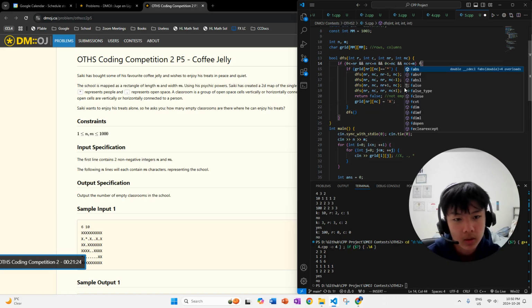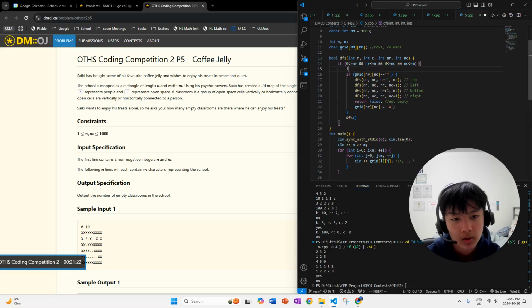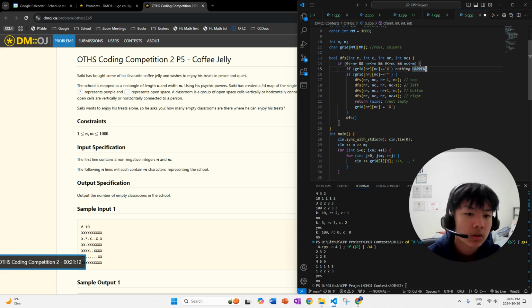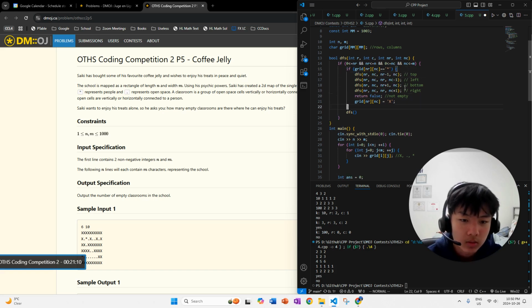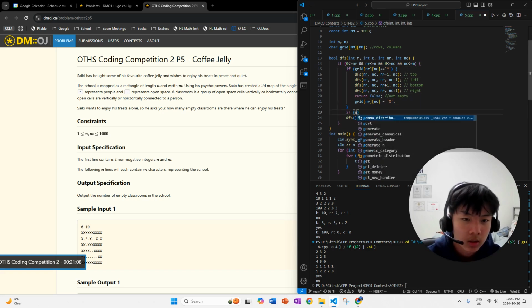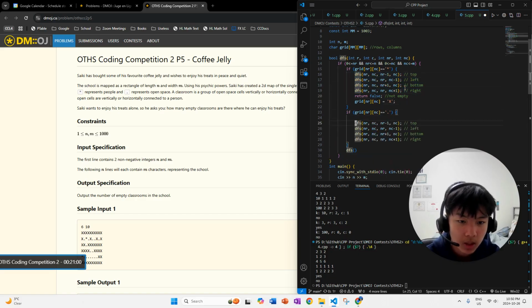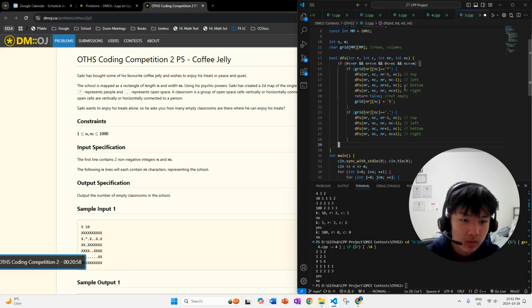By the way, if this new value at this grid is a wall, guess what? Nothing happens. So we don't even need to check that. Now otherwise, the only other possible thing is if it's open, then we subsequently also run the exact same functions, and then we just say bam. So then how do we actually return false?